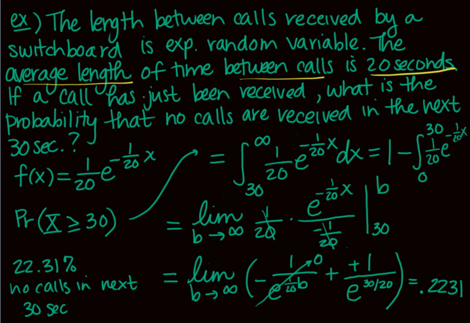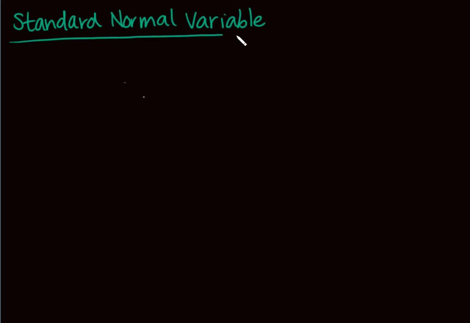So again, I'm going to let you read the book on some of this, just because this lecture is getting a little bit long. But the other thing that you looked at was this idea of a standard normal variable. Because it's a standard normal variable, we actually use a capital Z to talk about it.